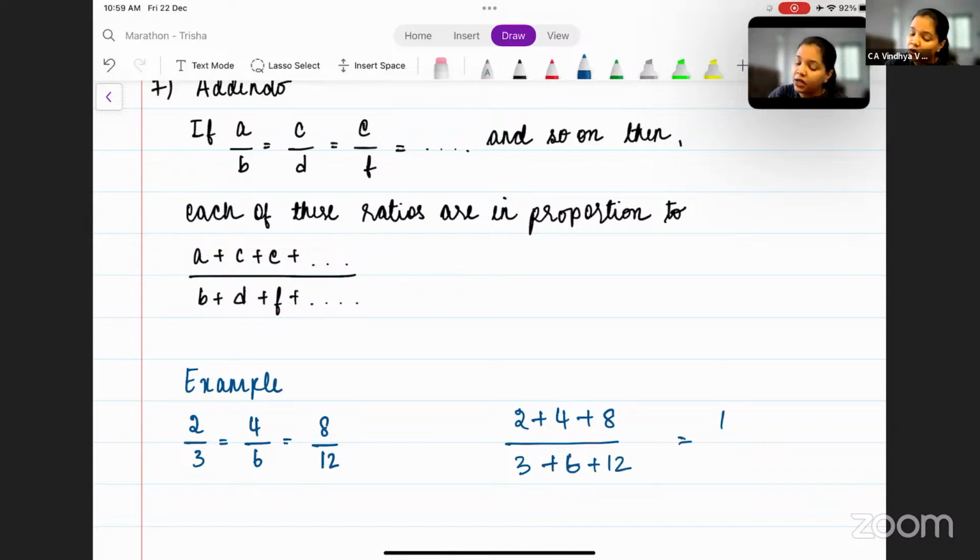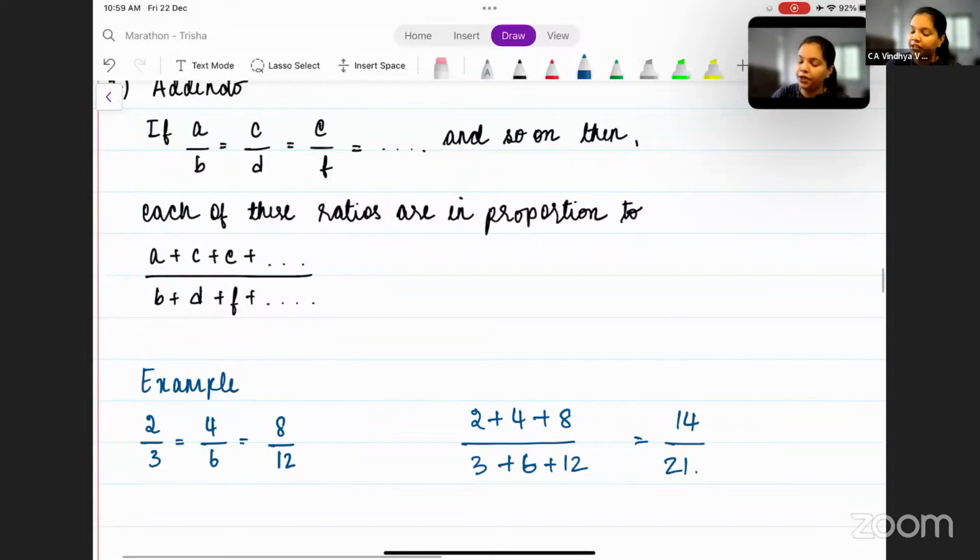So you get 14 by 21, right? Now this 14 by 21 can be simplified by dividing by 7, and we can write this as 2 by 3.